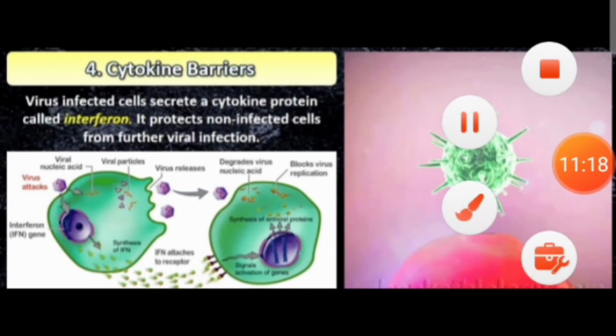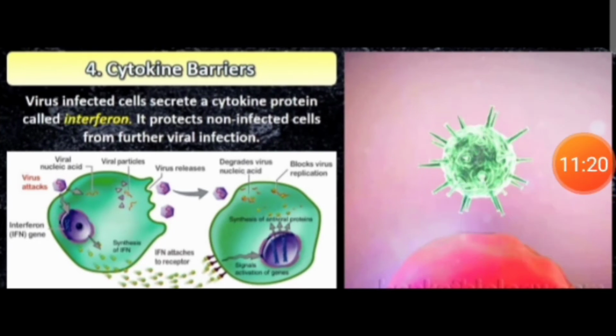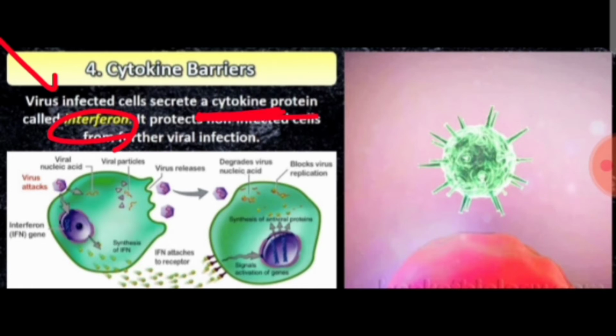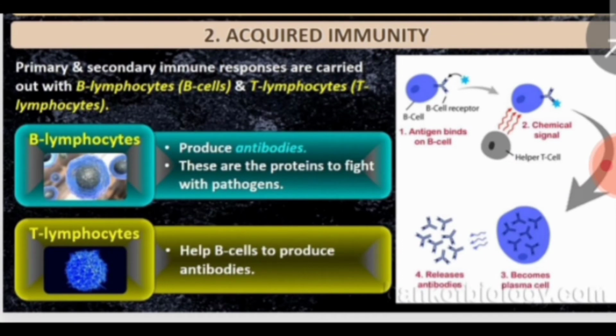Then in case of the cytokine barrier, we have to remember that during virus infection, the infected cells secrete interferons. Interferon, a cytokine protein released by the virus-infected cell, prevents viral infection of the neighboring cells. Now, in case of acquired immunity, primary and secondary immune responses are carried out by B lymphocytes and T lymphocytes. Remember, B lymphocytes produce antibodies.